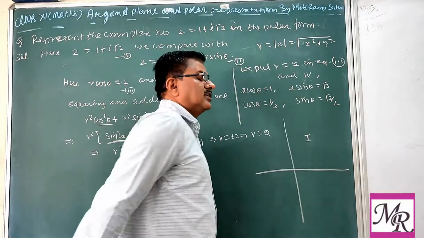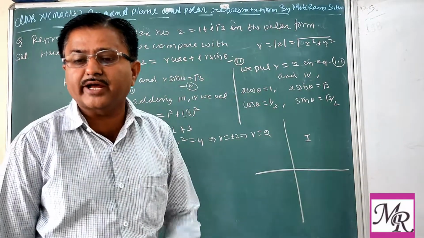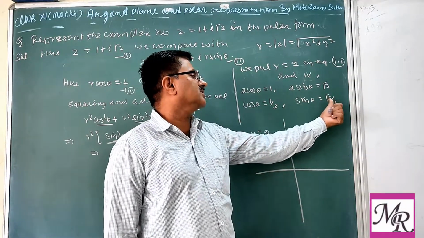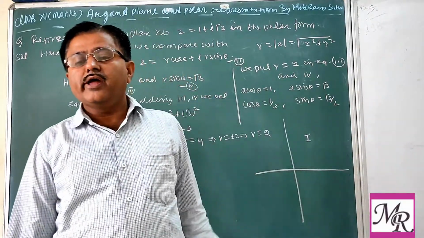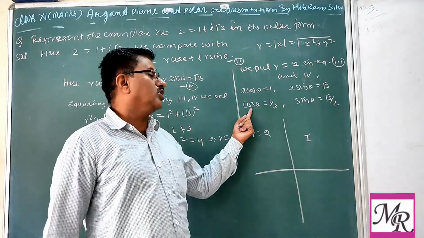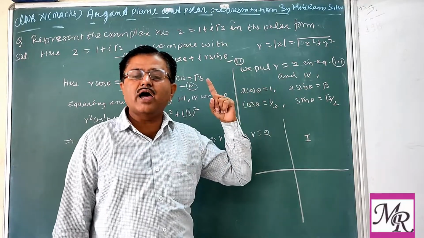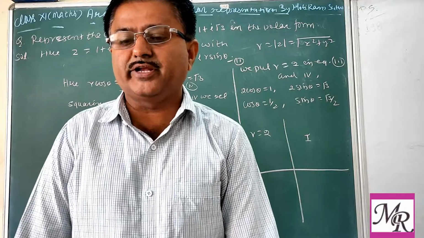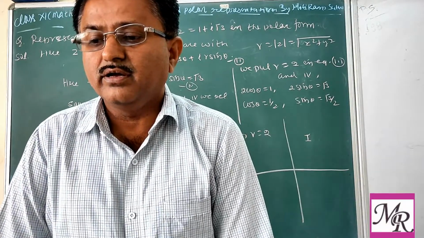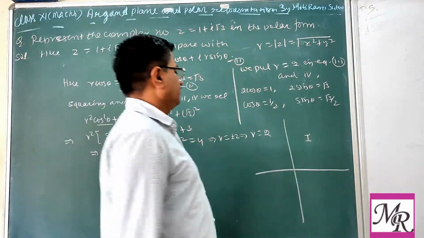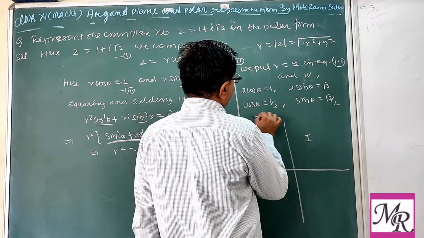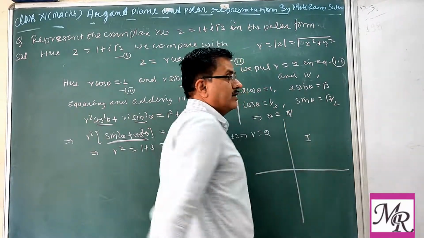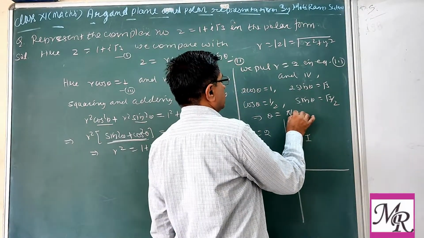It means our theta is in the first quadrant. Now, at what angle is the value of sine root 3 by 2, and at the same angle cos is 1 by 2? You know the trigonometry table. At 60 degrees. Good. So we get theta equal to 60 degrees, that is pi by 3.